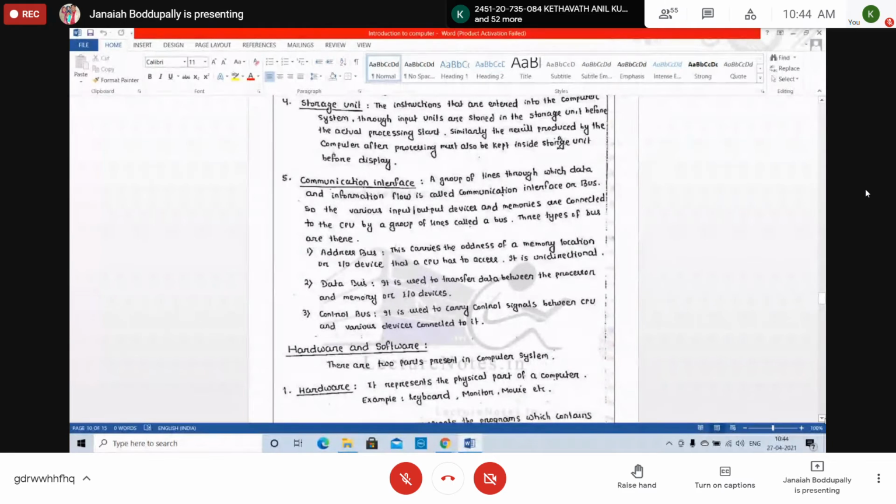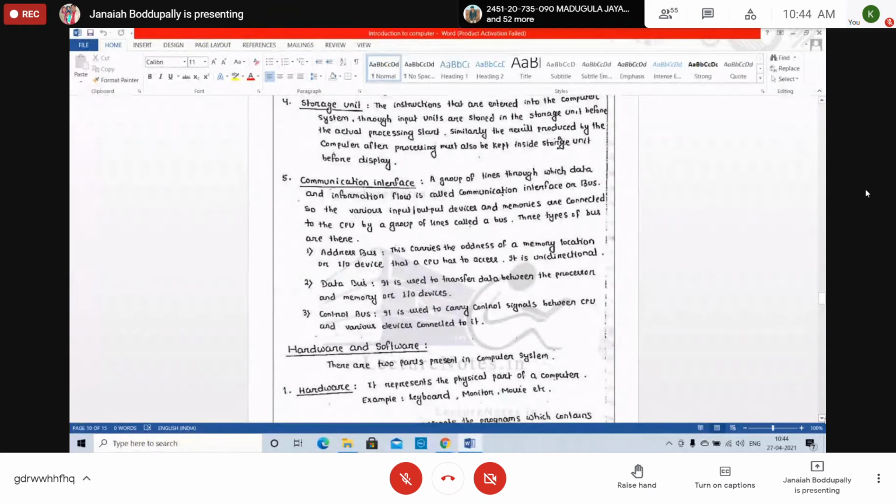Similarly, the results of processing must also be kept inside the storage unit before display. After the processing of the information, it is stored before displaying or printing. That's it. All these storage units, main memory, secondary memory, we will discuss later on in detail.